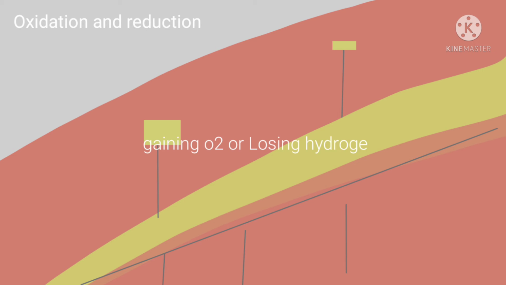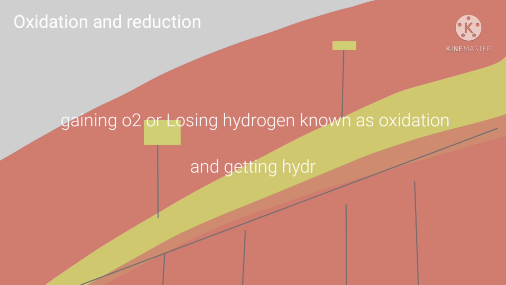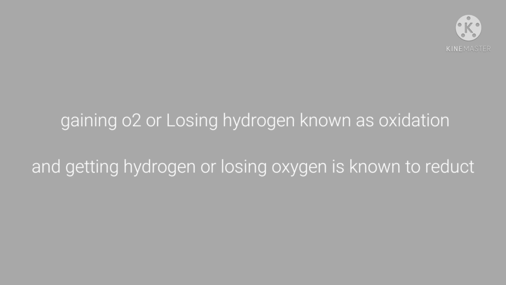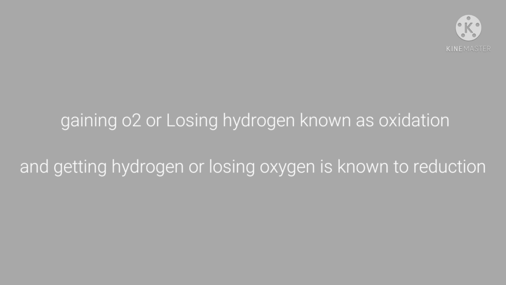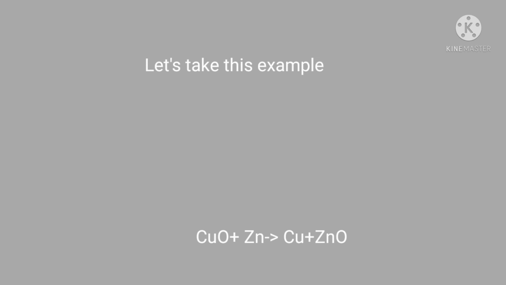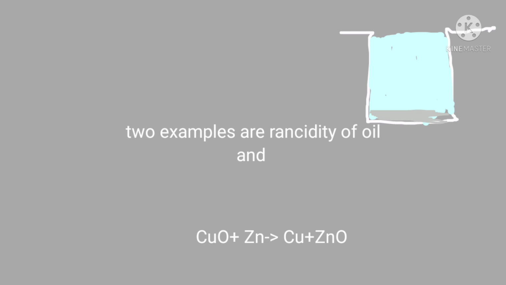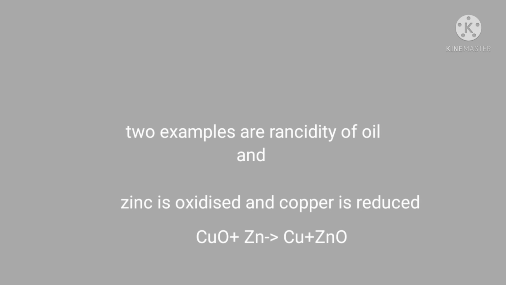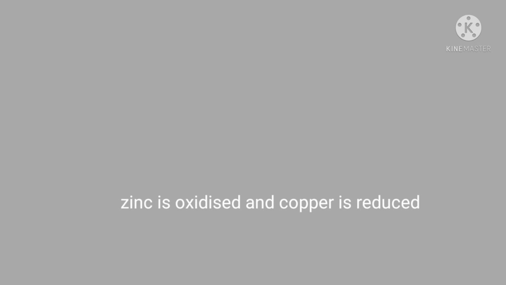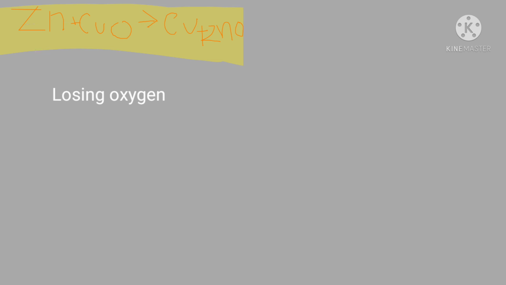Some other important reactions are oxidation and reduction. Getting oxygen or losing hydrogen is known as oxidation, whereas losing oxygen or gaining hydrogen is known as reduction. Let's see through examples. Let's take this example. CuO plus Zn reacts to form Cu and ZnO. Here zinc gains the oxygen and copper loses the oxygen. So zinc is oxidized and copper is reduced.